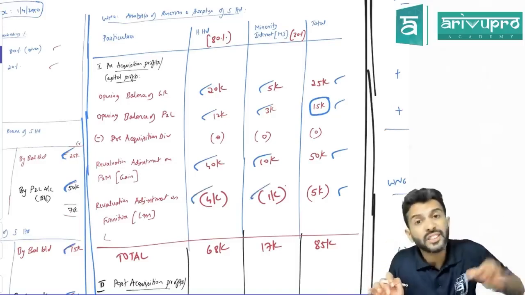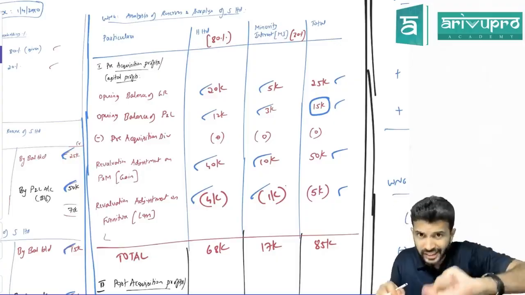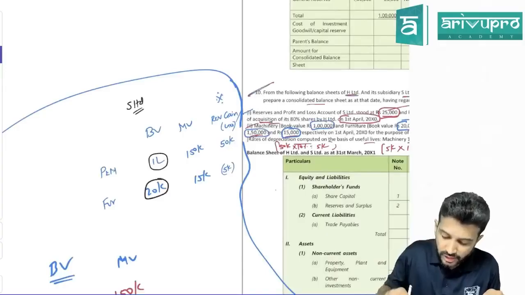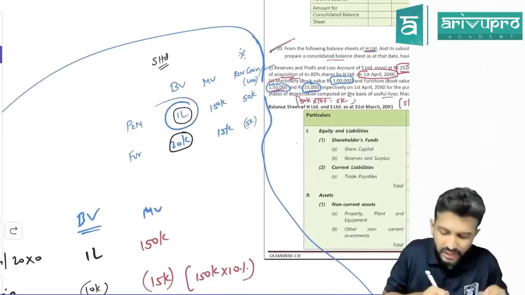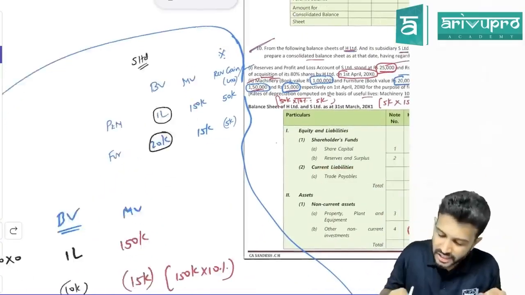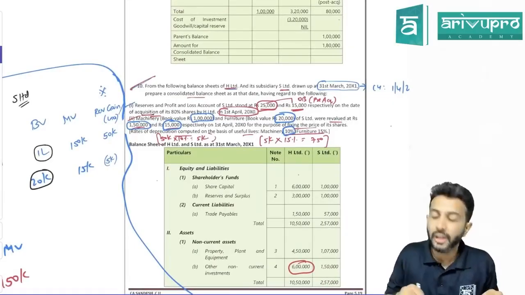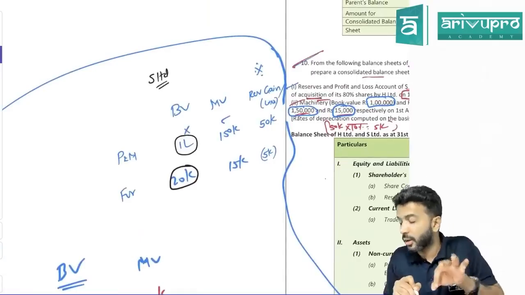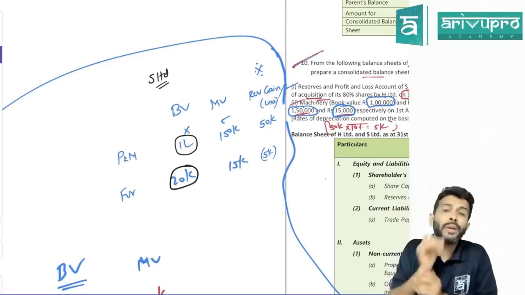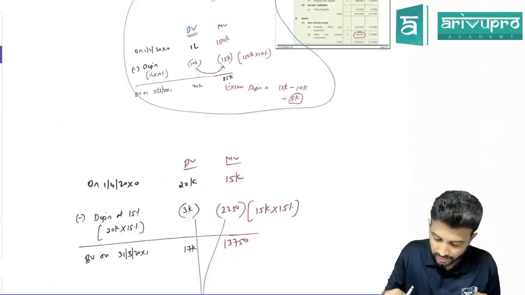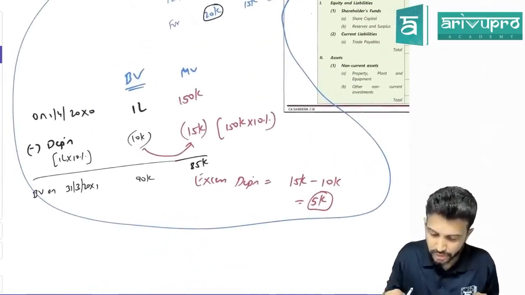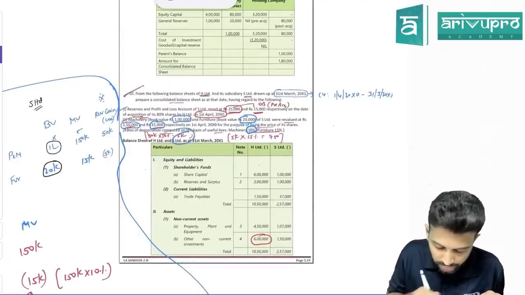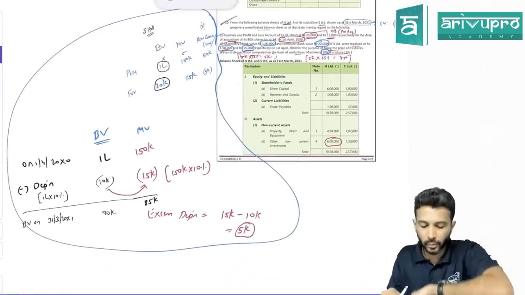Done now? Is this the only adjustment that comes, or will one more relating to this come? Relating to this one more will come. Which is what? The subsidiary company has charged depreciation on plant and machinery at 1 lakh, at the rate of 10%. Correct? But for consolidation purposes, should we consider 1 lakh or 1,50,000? We should consider 1,50,000. So on how much asset has the subsidiary company not depreciated? 50,000. So what is the rate of depreciation? 10%. So 50,000 into 10% is how much? 5,000 rupees.